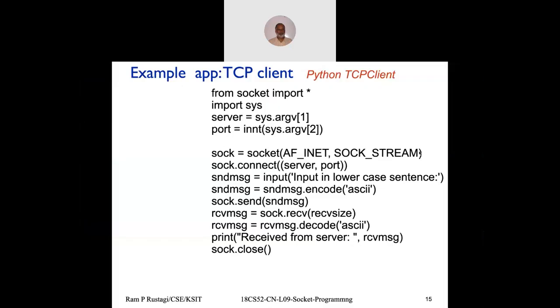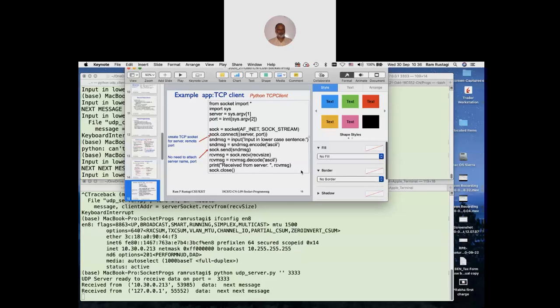I'm creating a socket and then connecting to the server, specifying the server and port number. Now server comma port number has to be in extra parenthesis because it basically becomes a tuple. If you specify without parenthesis, it becomes two parameters and the connect call would fail. I think there's another typo there.